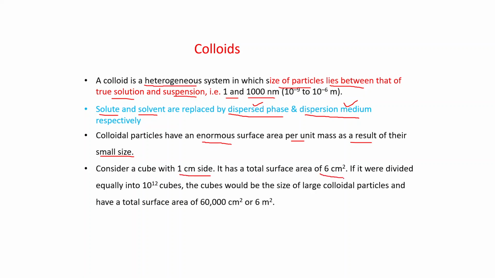This is 6 centimeter square. If it were divided equally into 10 raised to the power 12 cubes, the cubes would be the size of larger colloidal particles and have a total surface area of 60,000 centimeter square or 6 meter square. That's why we can say colloids have a larger surface area.